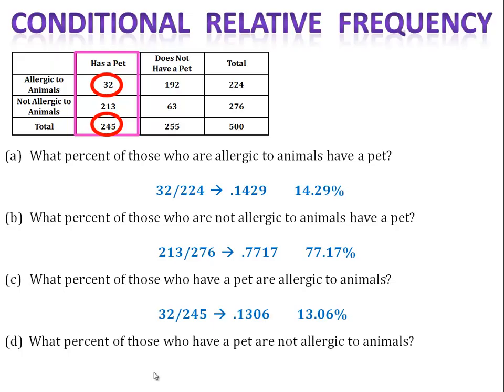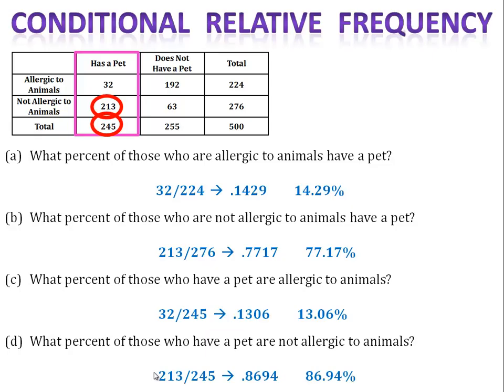Next, what percent of people who have pets are allergic to animals? We're looking at the people who have pets. There are 245 of them. 32 were allergic to animals. That's 0.1306, or 13.06%.